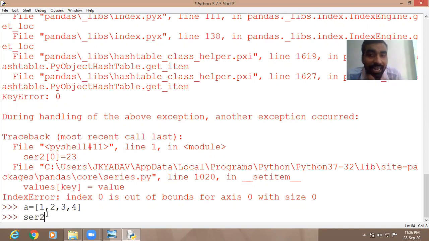If you write pd dot series, that means now you are going to create the series again. We have to write append. There is a function append.